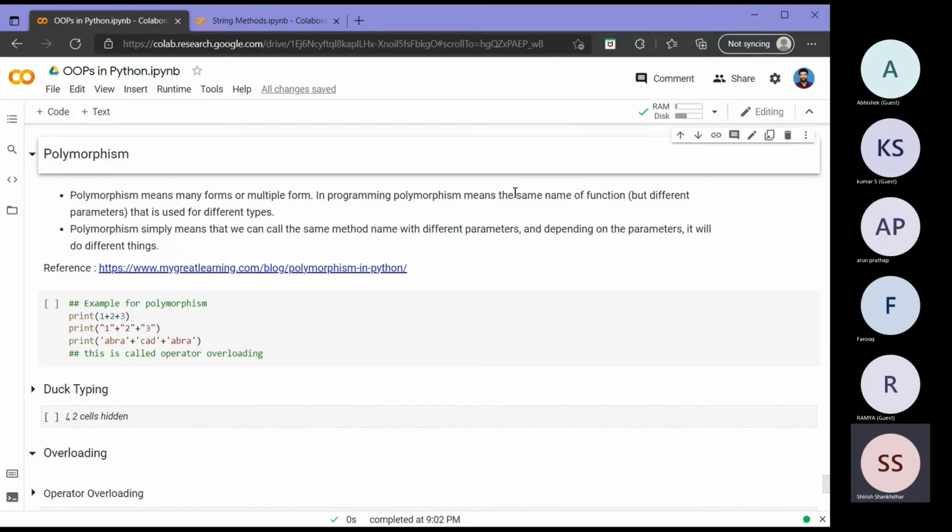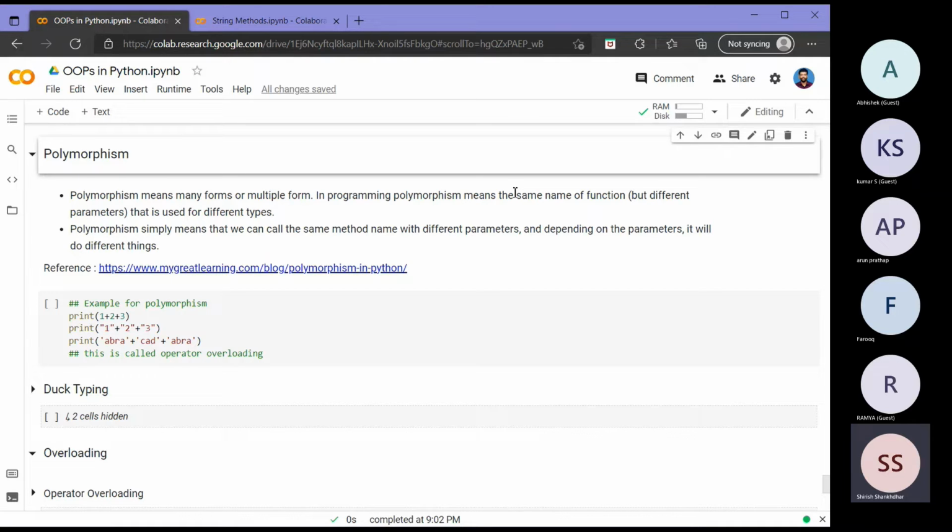Like if you want to add, I can add 2 numbers in Python. I can add 2 strings in Python. I can add 2 lists in Python. I can add 2 strings, int, float, boolean, whatever I want. Many data types over which I can implement the same add. Right, I think we saw this in session 1, with that add example only. With the different data types we were able to add.